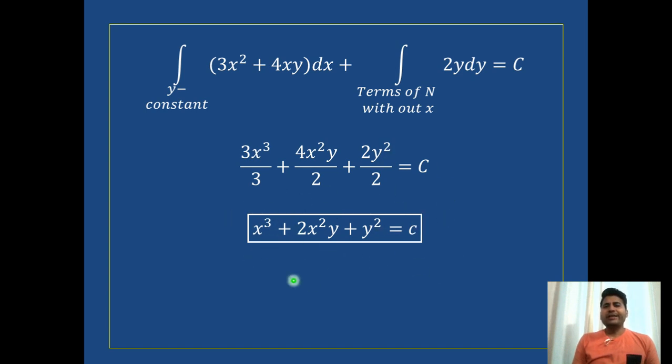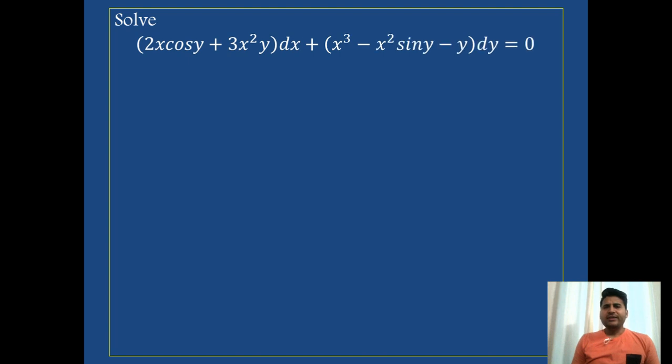So this is how one can see whether an equation is exact or not, and if exact, how to find its solution. Let us see one more problem on it. Solve. We have a differential equation M dx plus N dy.